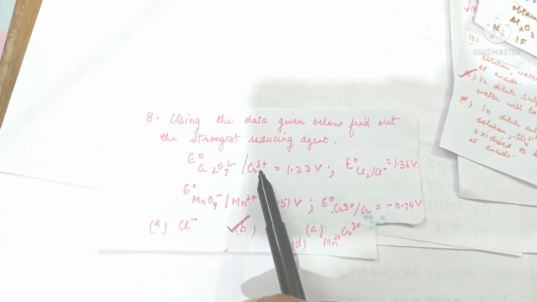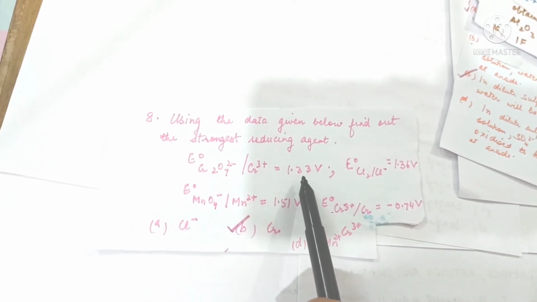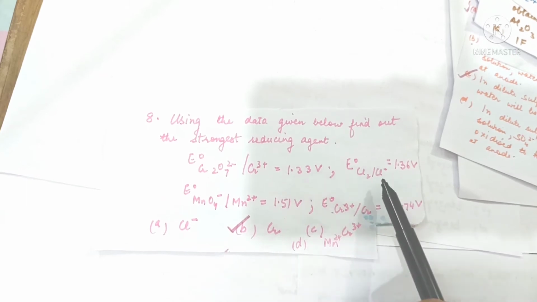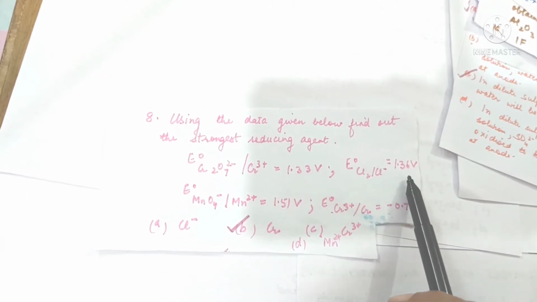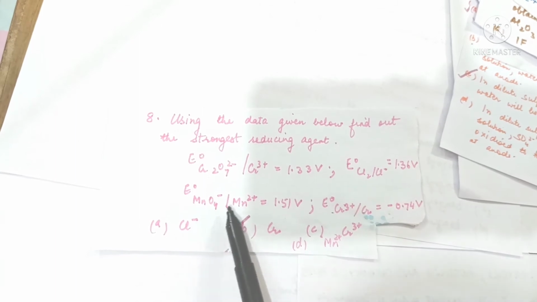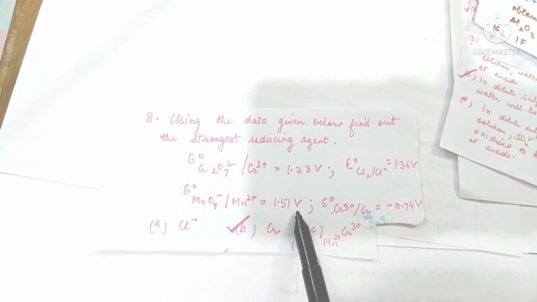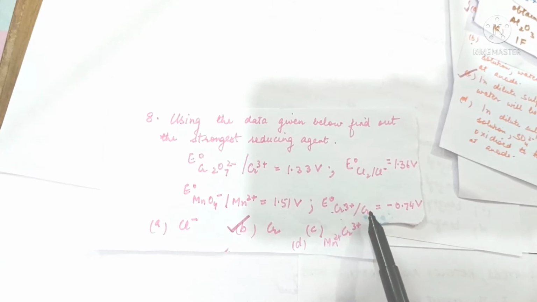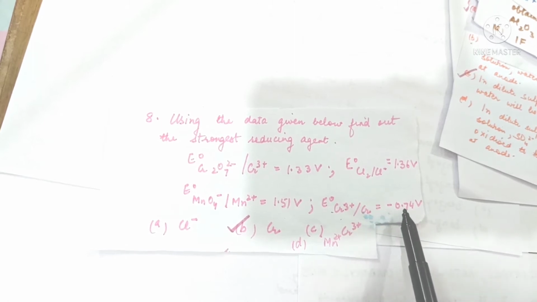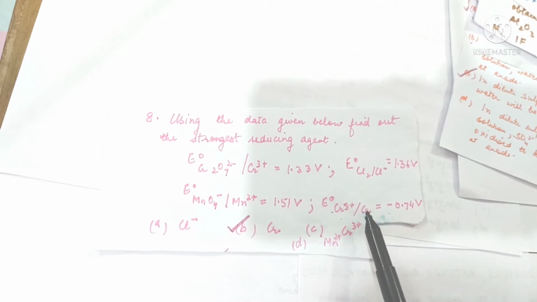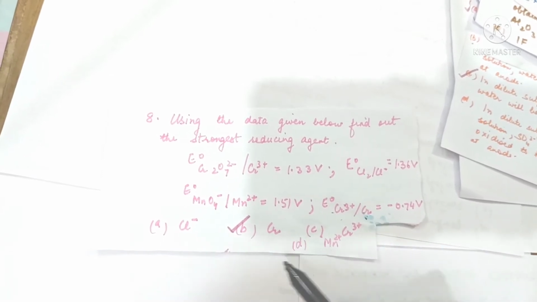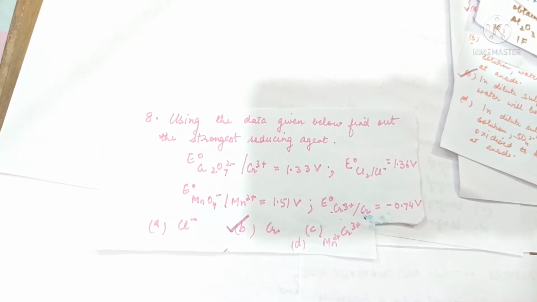When dichromate ions are reduced, the electrode potential is 1.33 volts. For chlorine to chloride ions, it is 1.36 volt. For permanganate ions to manganese ions, it's 1.51. And E0 for chromium ions to chromium is minus 0.74. The one which has the most negative electrode potential has the greatest tendency to act as the strongest reducing agent. So option B, chromium, is the correct answer.